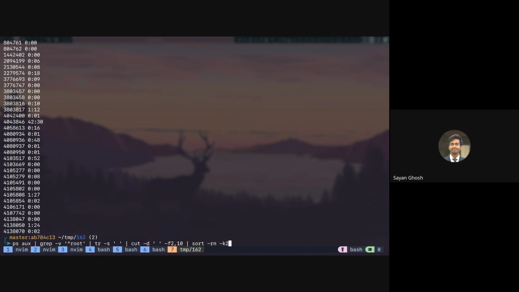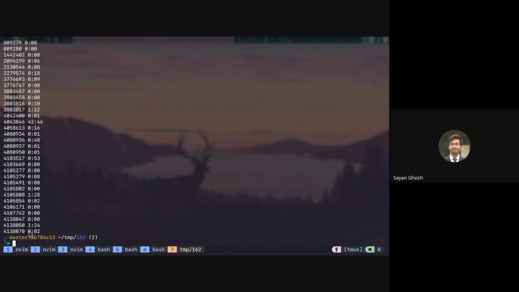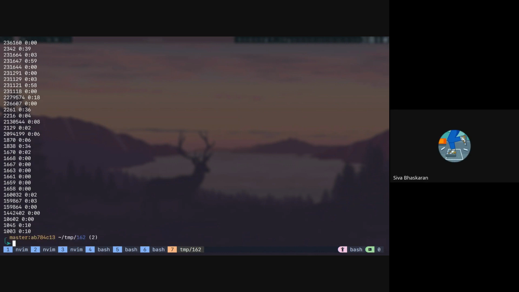If I just do this, you can see we have the PID and the time. Now if I ask it to sort with -rn and then take the second field, okay, why is this not working?